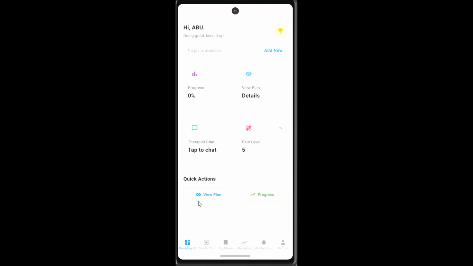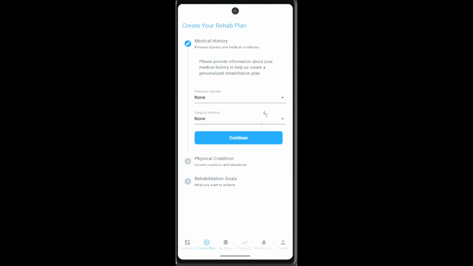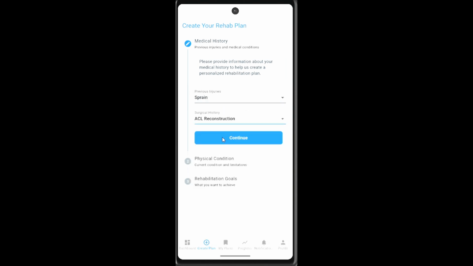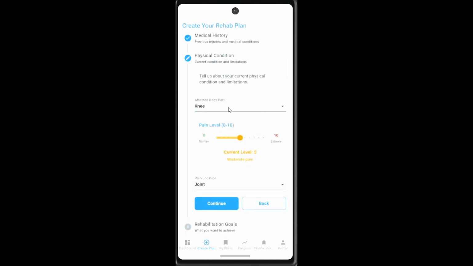As you can see from here, the first thing to do is to go and create a plan. So this is the first feature, which is to create your rehabilitation plan. Firstly, we have to input our medical history. For example, a sprain injury, and for surgical history, we have something like ACL reconstruction. Continue, and then moving on is the affected body part. For now, we put knee, and then the current pain level we just put to 7. The pain location also has many options, so you can choose from joint, muscle, or tendon. For now, we choose muscle.